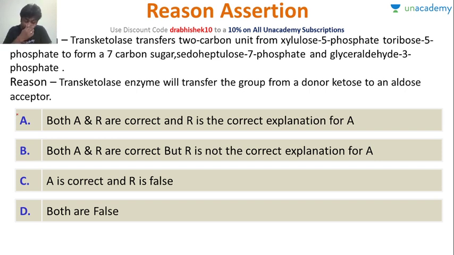Is it true or false? So this is absolutely correct, Gopal. So both these statements are correct, and that is why it is transferring 2 carbon. Very good. So the correct answer is A. Okay.